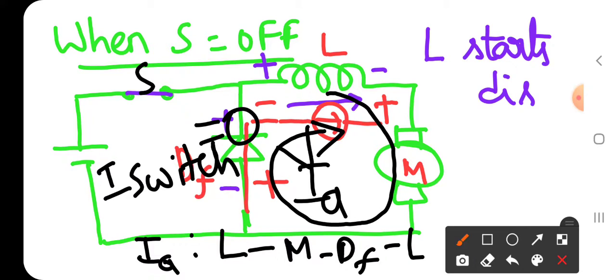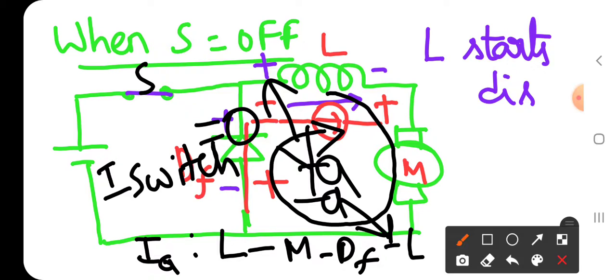In mode 2, the armature voltage is the voltage across the freewheeling diode.